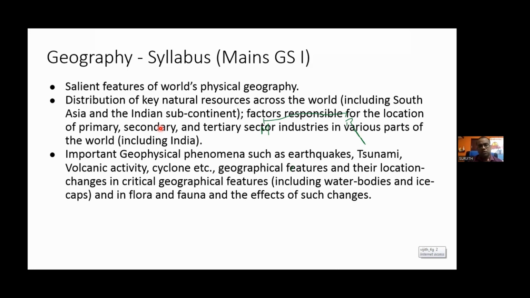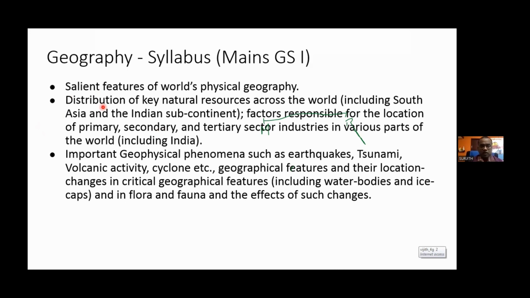Recent significance, if you want me to say, I will give you two highlights, which is the iron and steel industry areas, that is the resources which are used for the iron and steel industry, like iron ore and things. Iron ore and those things you please kindly go through for the metallic resources. Added to that, nowadays the semiconductor industry is having a very prominence. Okay. So the resources which are used for the semiconductor industry, kindly go through that particular thing. Once again, I am saying the resources used in the semiconductor industry, kindly go through the distribution.